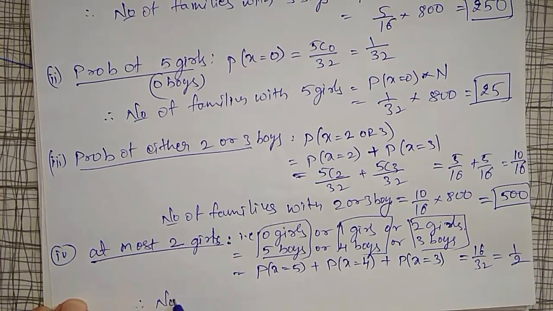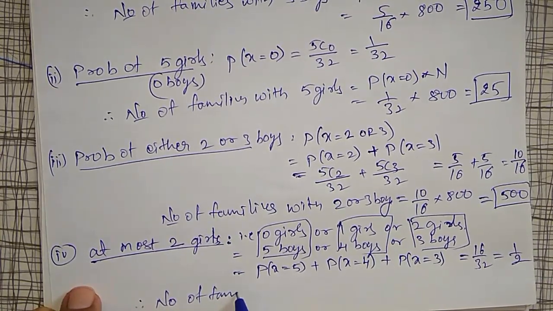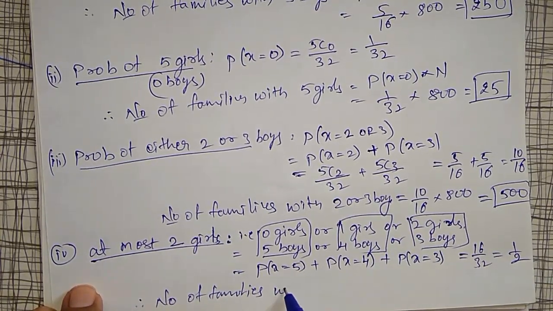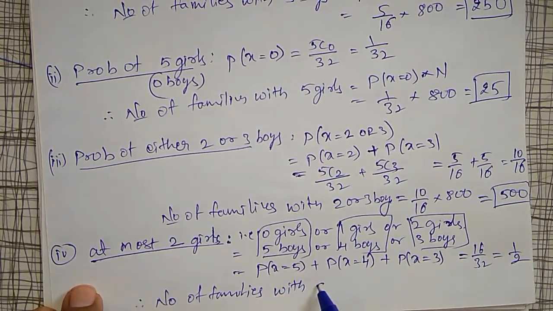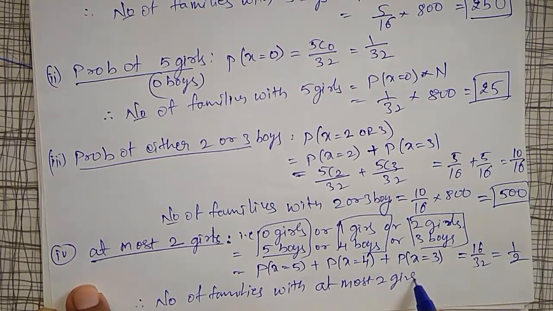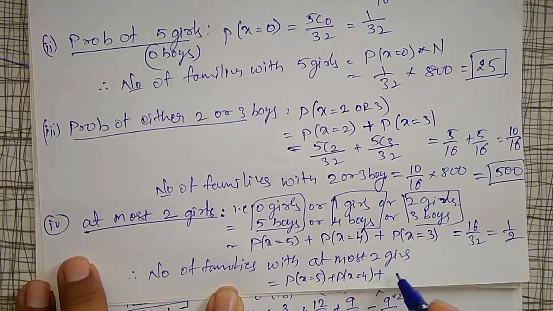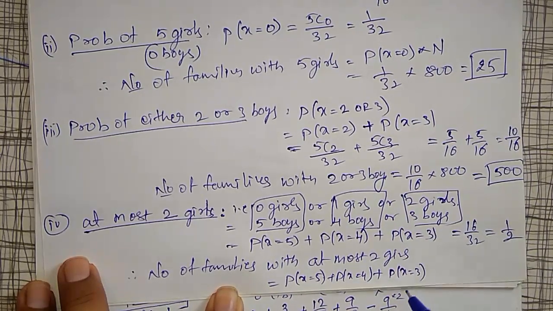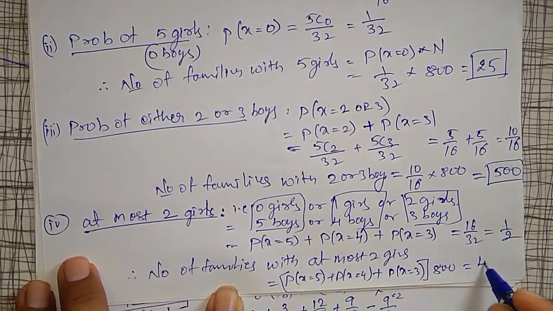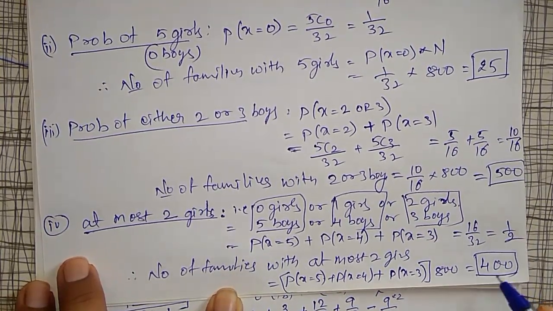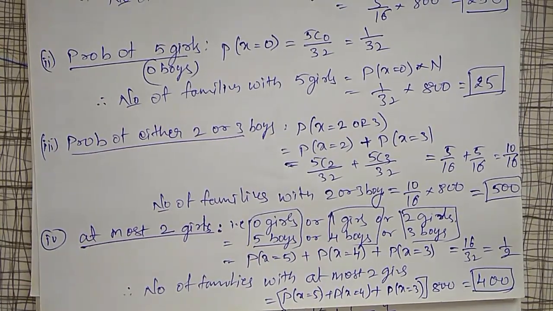Therefore, number of families with at most 2 girls is probability of x equal to 5 plus probability of x equal to 4 plus probability of x equal to 3, into 800, equal to 400. Total 400 families are with at most 2 girls.